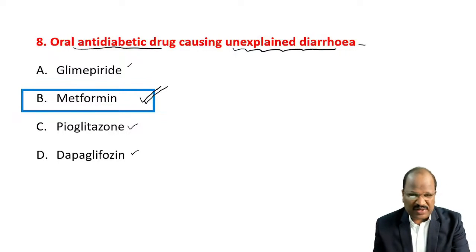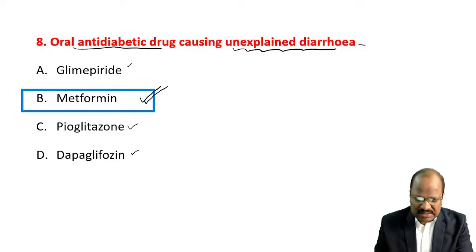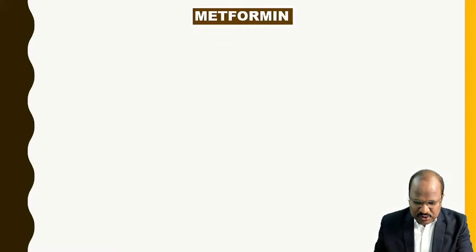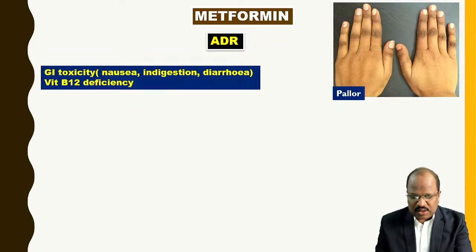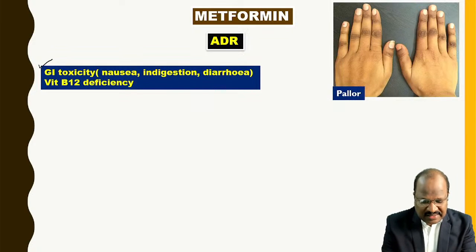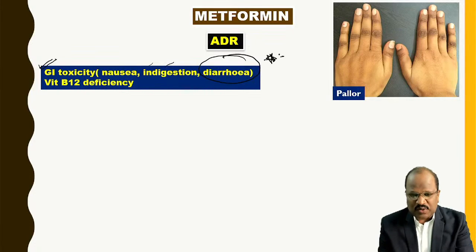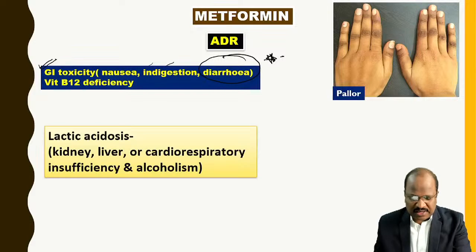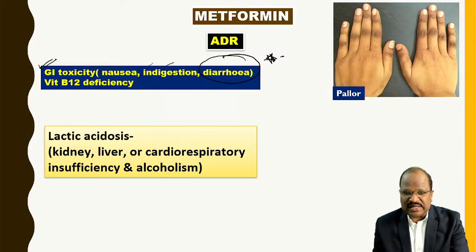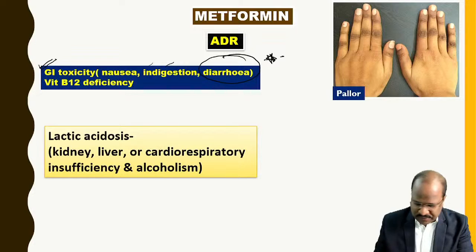Dapagliflozin causes many things: UTI, external genital ulceration, Fournier's gangrene. Metformin commonly causes GI toxicity like indigestion and diarrhea. This was in our regular class notes and our workbook notes, so I think it is a straight question. Metformin also causes lactic acidosis in the presence of kidney failure, liver failure, cardiorespiratory failure, and in chronic alcoholic patients.